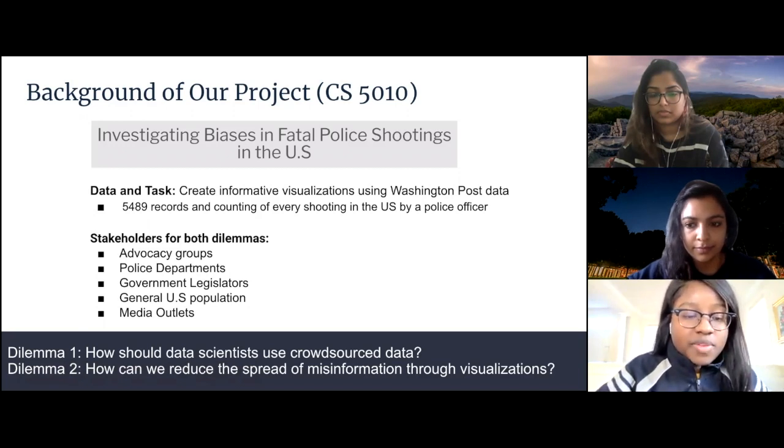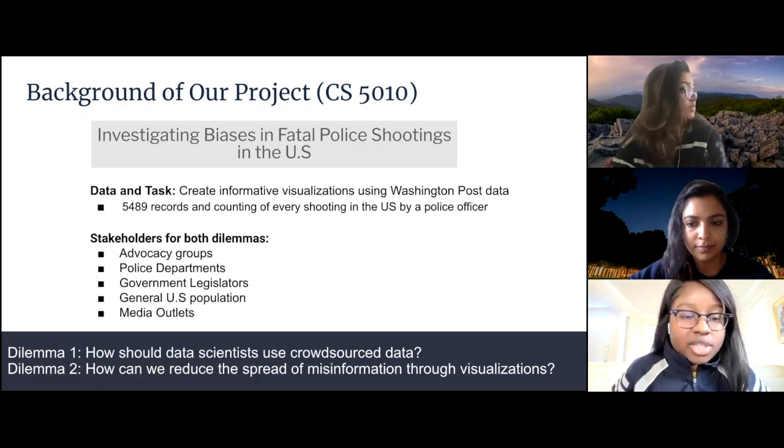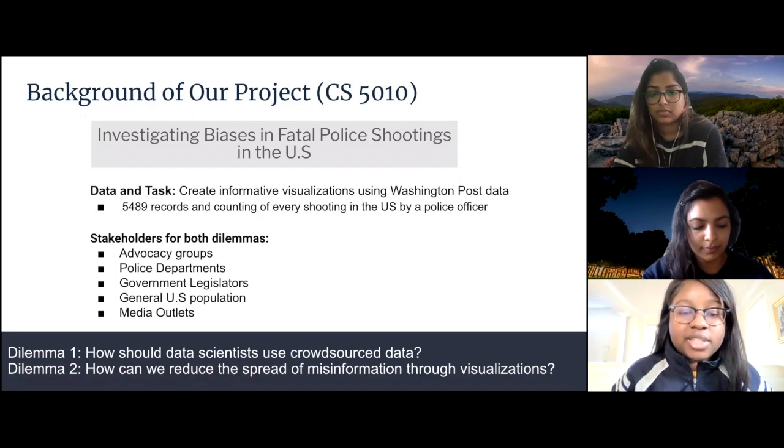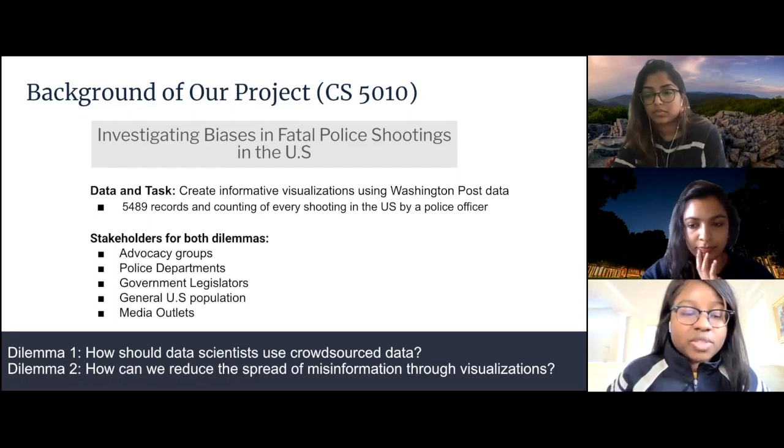So, given this problem in our ethical analysis, we realized that our stakeholders included people that were affected most by our data collection methods and also our visualizations.